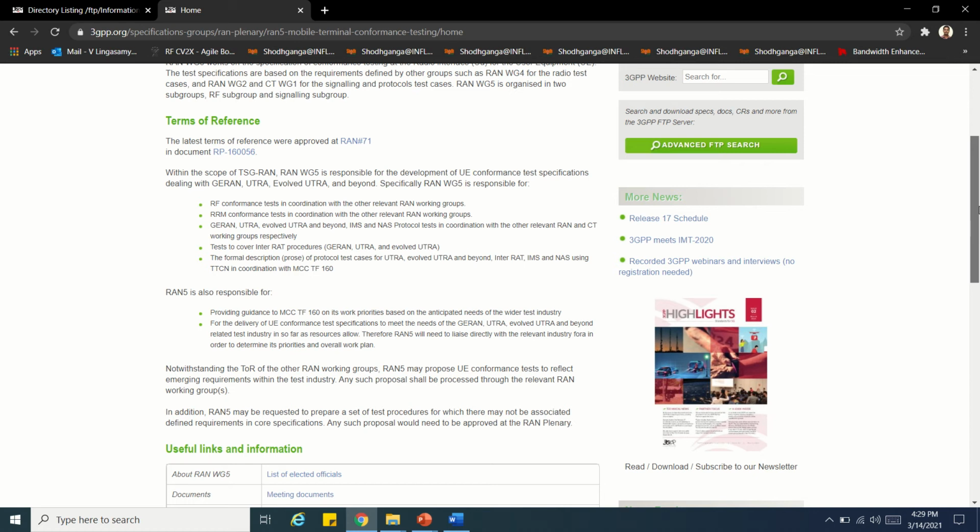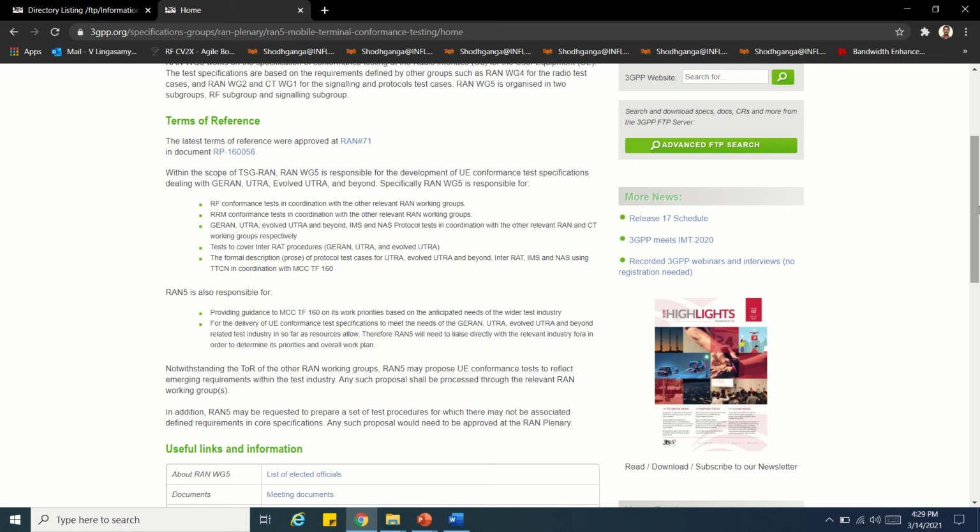For example, one test case in 36521-1 will refer to 36331, 36101 or 36508. In the case of 5G, 38101-1 and 38101-2 are there, so by mistake they may refer to a wrong spec. Inside that other spec they may also refer to wrong steps, wrong procedure, or wrong subsection. So anything can be wrong.